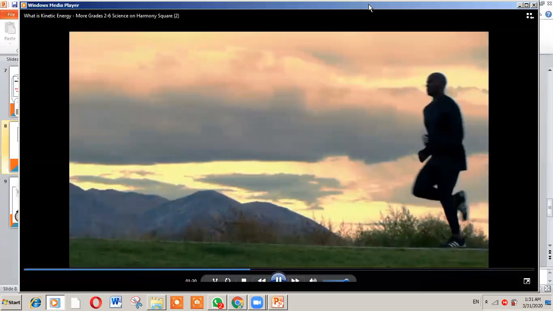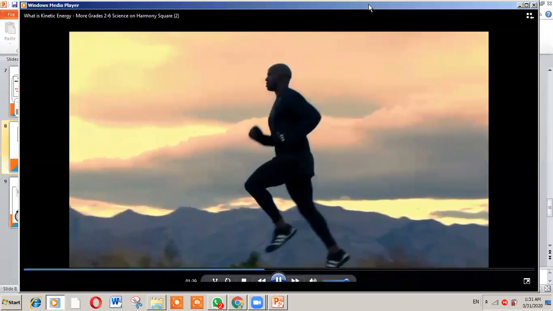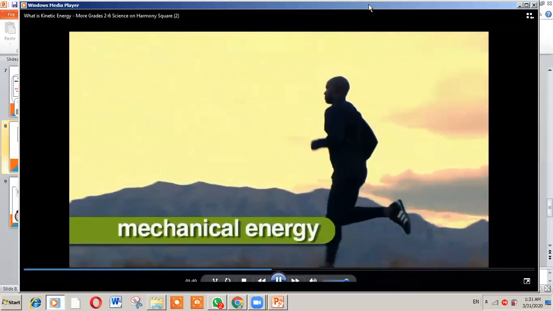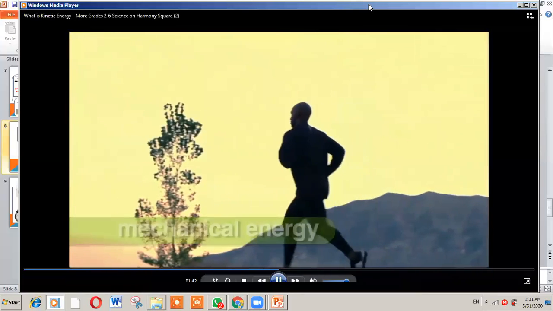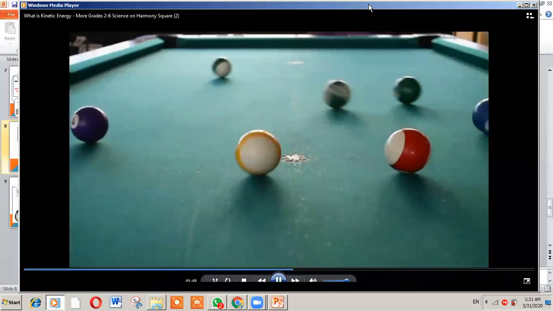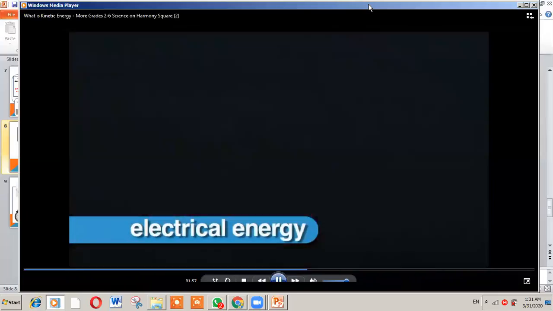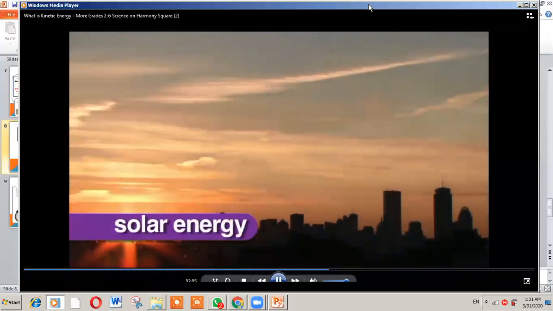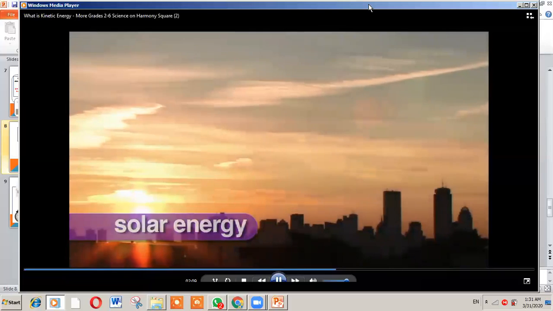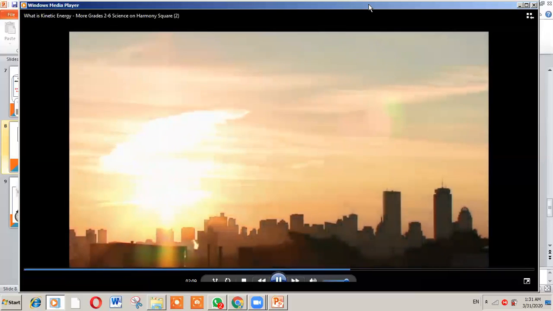There are different kinds of kinetic energy. There is mechanical energy. When you run, walk, or move any part of your body, you're using mechanical energy. Any energy that moves an object is mechanical energy. Electrical energy is kinetic energy. Even though you can't see it, charged particles are moving in conductors. Solar energy is kinetic energy. Solar energy is the heat and light produced by the sun. The light moves through space and hits the earth.